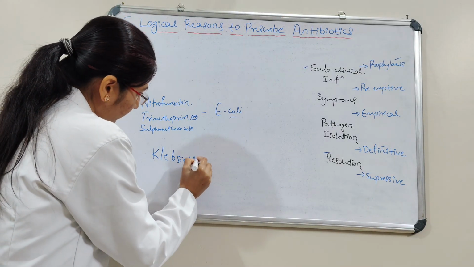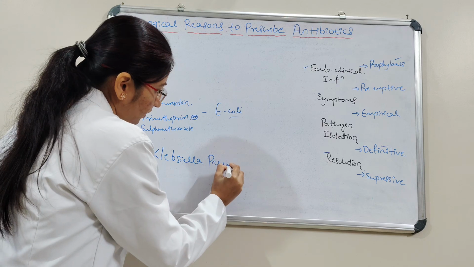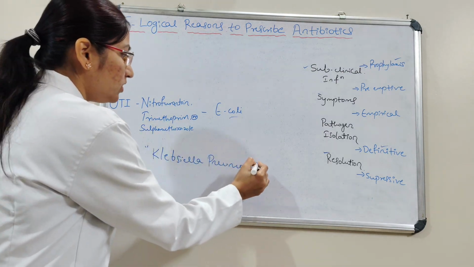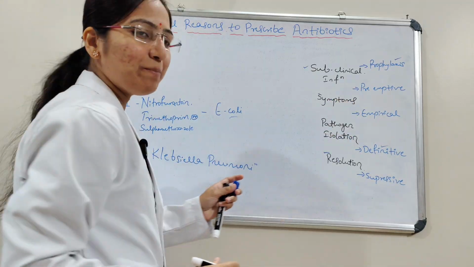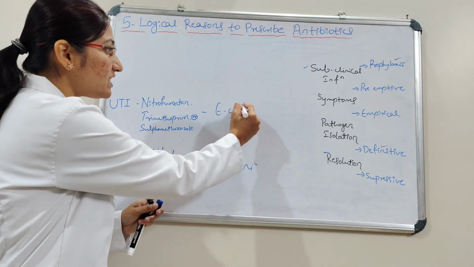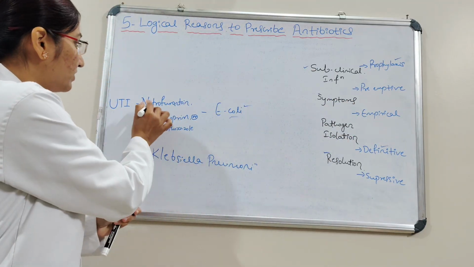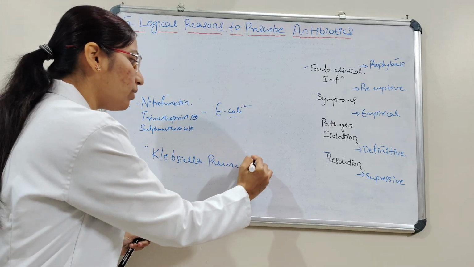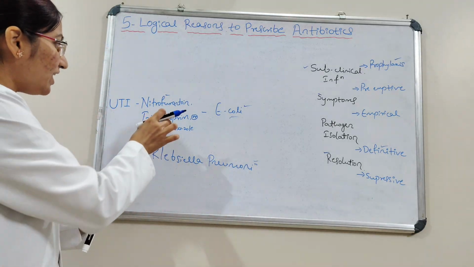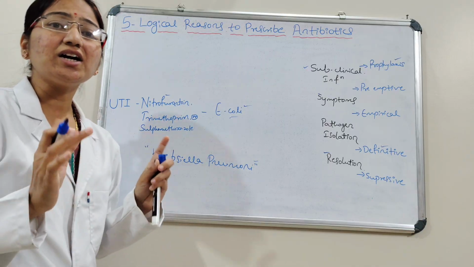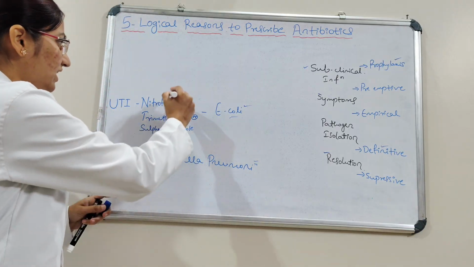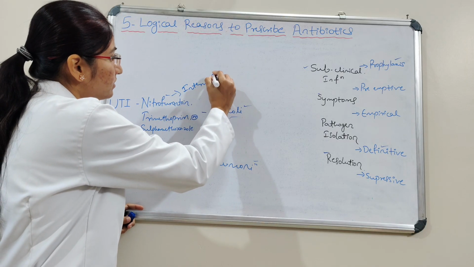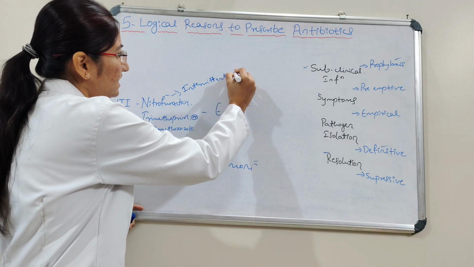Here, while explaining empirical treatment, the causative agent was E. coli, so we may go with nitrofurantoin and so on. But here, the isolated organism is Klebsiella pneumoniae. If you had started with nitrofurantoin, it is intermediate sensitive here.